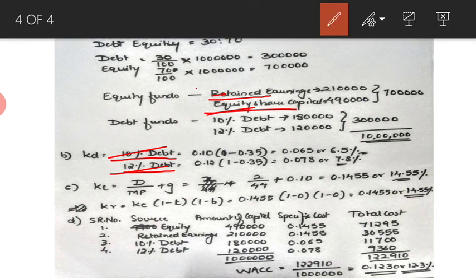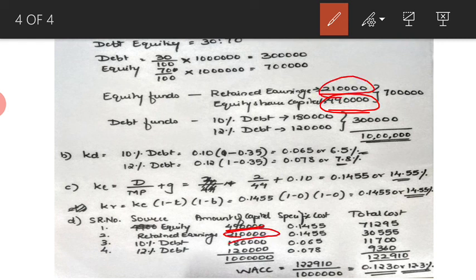Okay, so let's see, your sources is 4, that is equity, retained earnings, 10% debt and 12% debt. Then your amount of capital, we have already segregated it over here. Equity is 4,90,000. Retained earnings is 2,10,000 mentioned over here. Then 10% debt, 1,80,000, and 12% debt is 1,20,000.